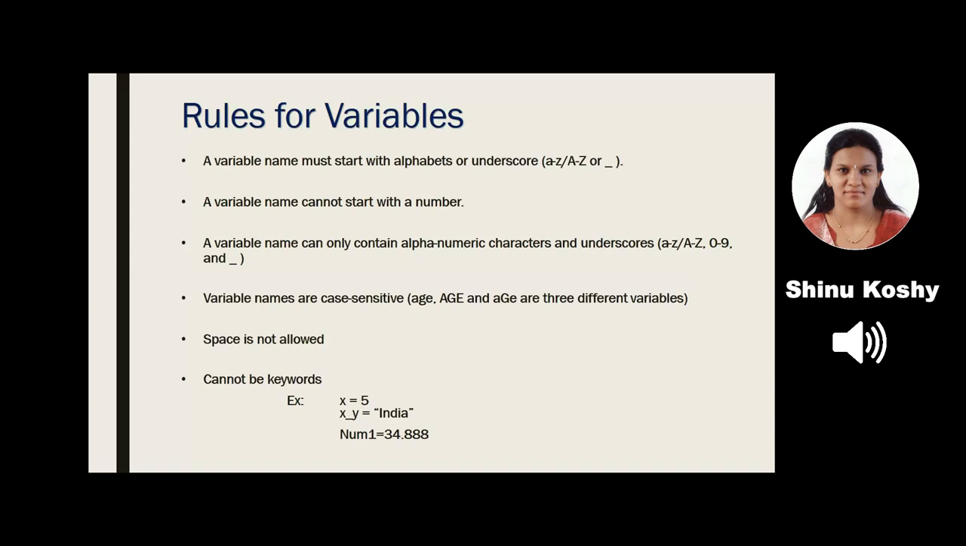Some examples are shown. Example X. It is a variable name. We are storing the value 5 in it. So how do we write it? X equal to 5. So the value stored is 5 and the variable name is X. The next example, X underscore Y is equal to India. Third example, num1 is equal to 34.88. So after the equal to sign, whatever we write is the value, and before the equal to sign, the names that you see are called variable names.